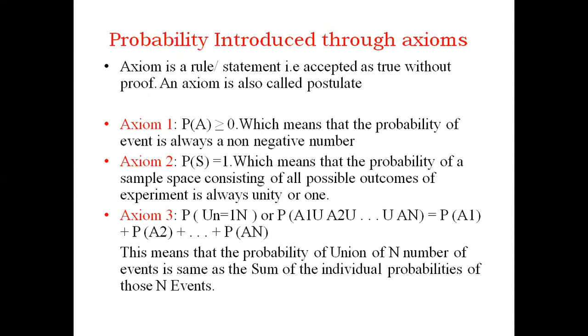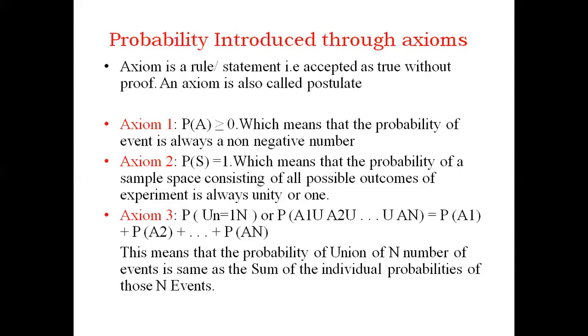Coming to the third axiom. The third axiom is very important, because we are going to make use of this axiom for doing the proof of the total probability theorem and Bayes theorem. The third axiom is the probability of the union of n events.